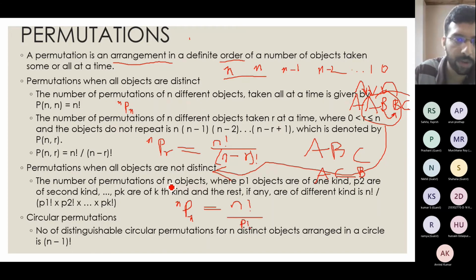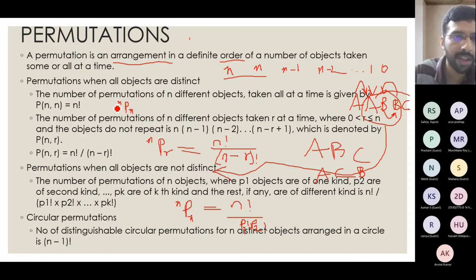Then I will use n factorial by p factorial. Suppose I have p1 objects of one type and p2 objects of another type, then I will use n factorial by p1 factorial, p2 factorial. So I have generalized for the case where I have p1 of one type, p2 of second type, up to pk of kth type. Then something else related to permutation is circular permutation.